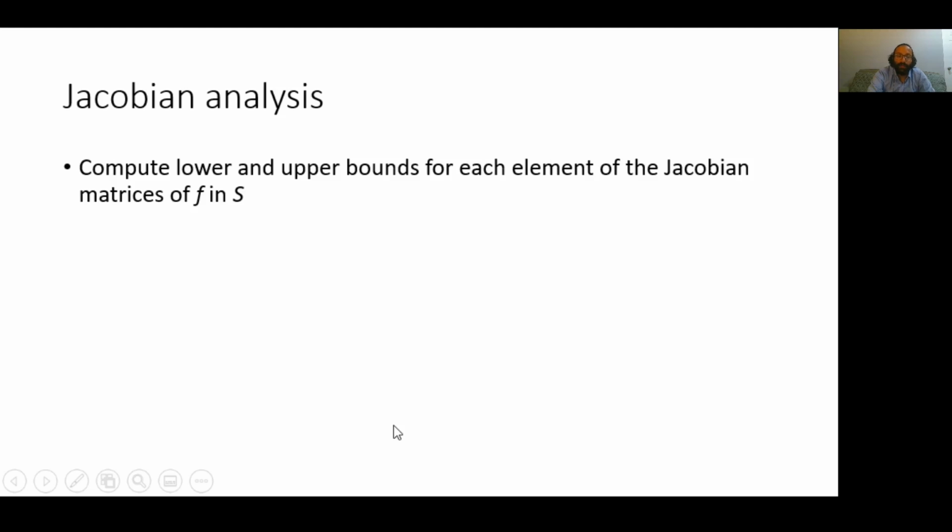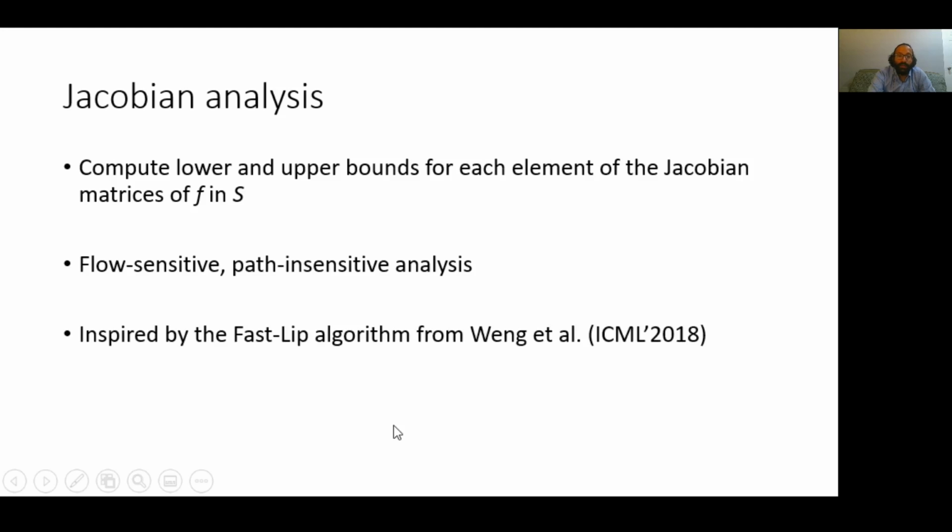We can then use this abstract Jacobian matrix of intervals to compute an over-approximation of the maximum operator norm value. This analysis is a flow-sensitive, path-insensitive analysis. The design of this analysis is heavily inspired by the FastLip algorithm from a different set of authors that appeared in an ICML 2018 paper.